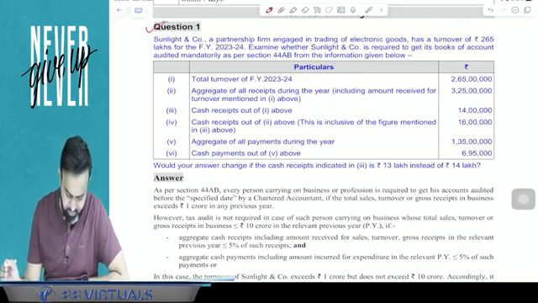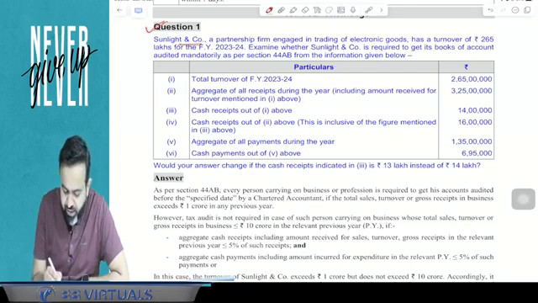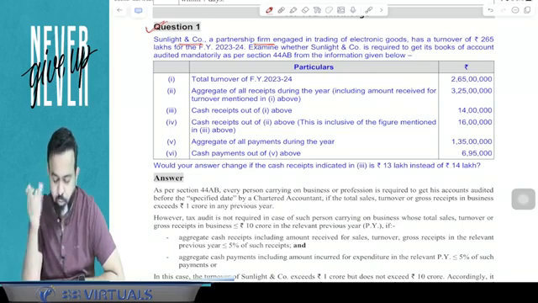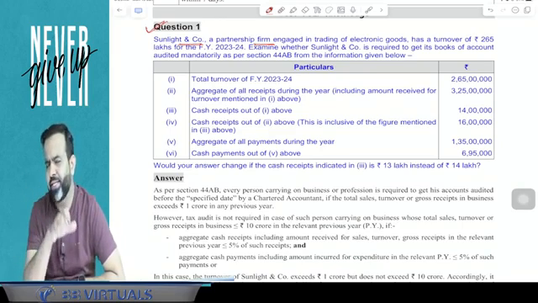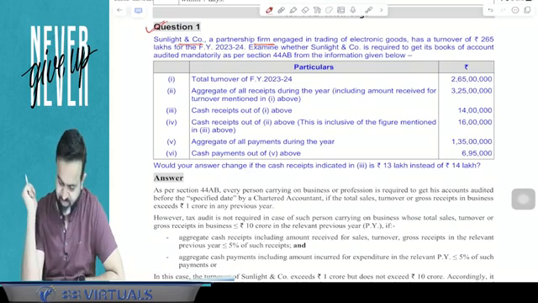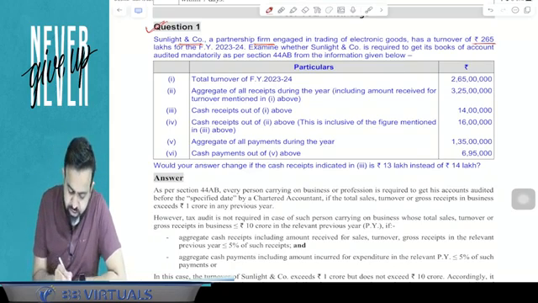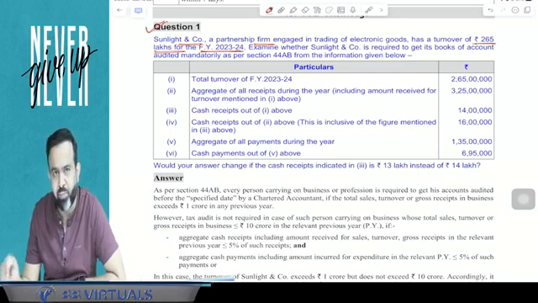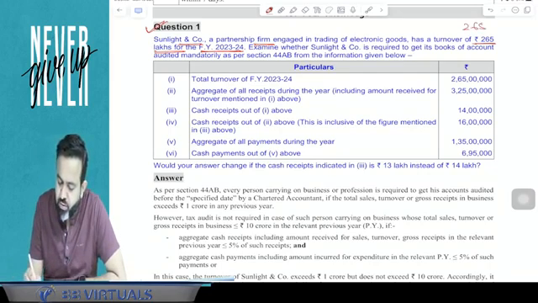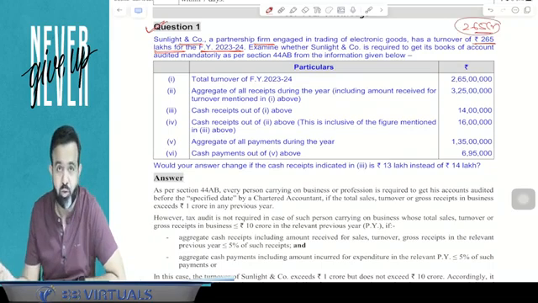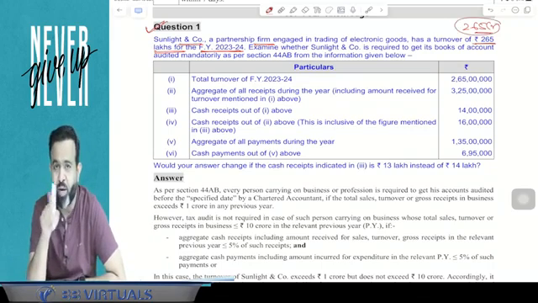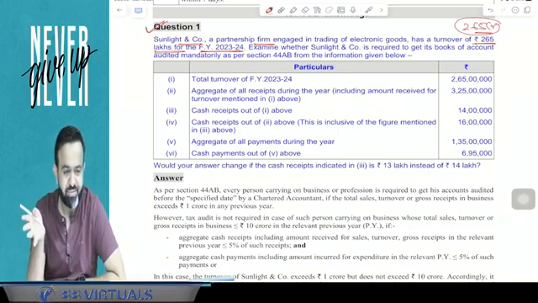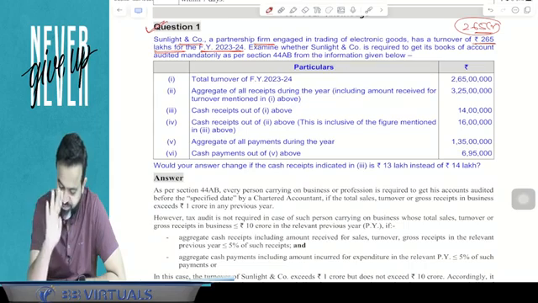Question number 1 says that Sunlight and Company is a partnership firm engaged in the trading of electronic goods. So basically they are engaged in trading business, and have a turnover of 265 lakh for the financial year 23-24. 265 lakh means 2.65 crore. Since turnover is more than 1 crore, you have to audit your books of accounts. But is the 10 crore limit applicable or not? We'll check it. Is 44AD applicable or not? We'll check it.